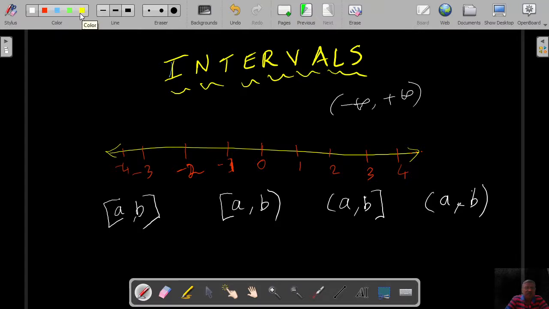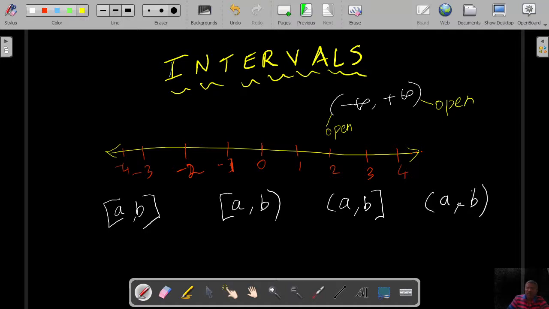You have to understand the meaning of this square bracket, and this round bracket. When you say this, it means open. Here also it is open.